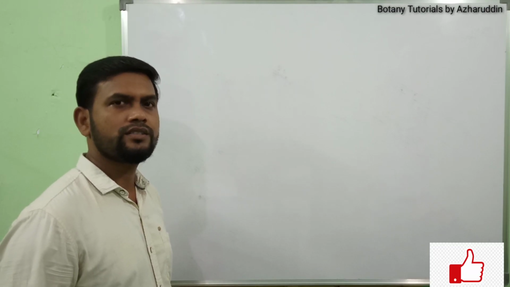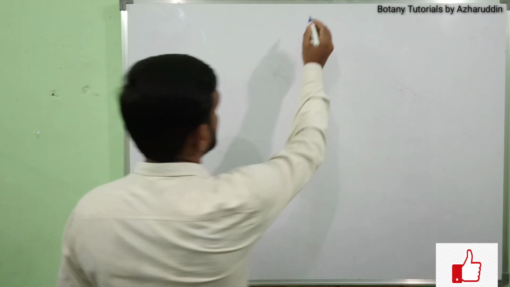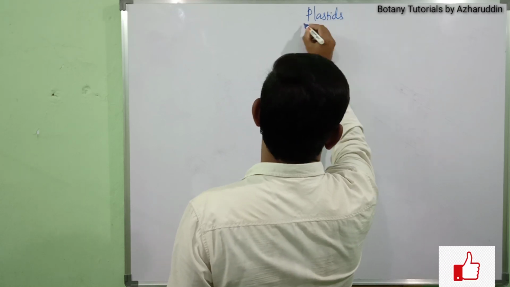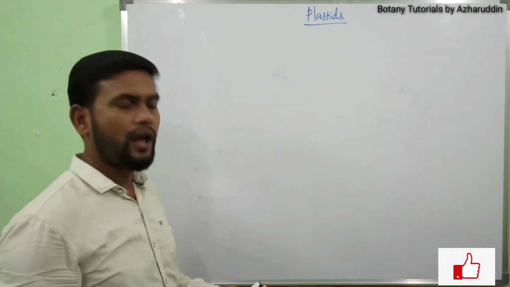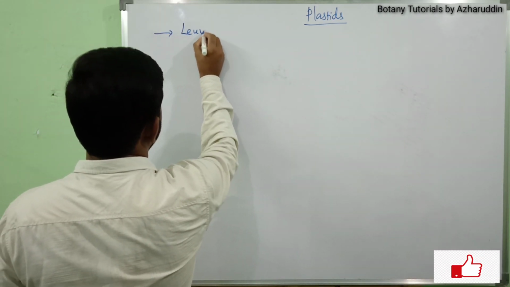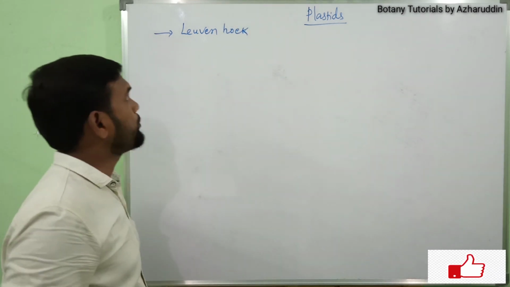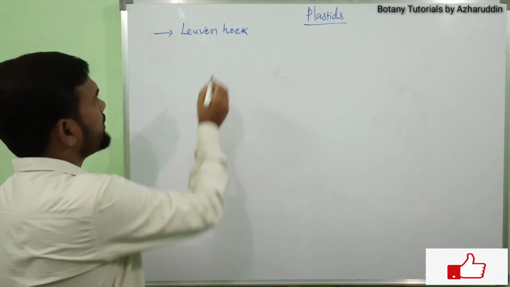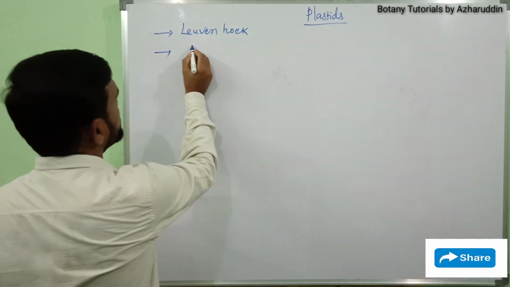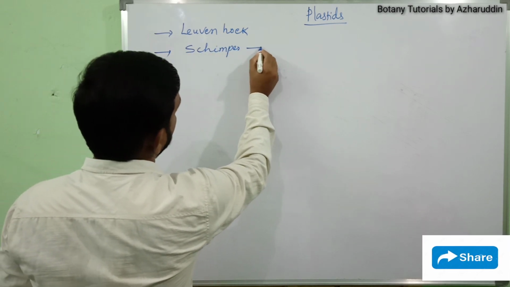Hello everyone. In this session, we will take up another cell organelle, that is plastids. Plastids were first reported by Anton von Leeuwenhoek. Later, they were named plastids by Schimper.